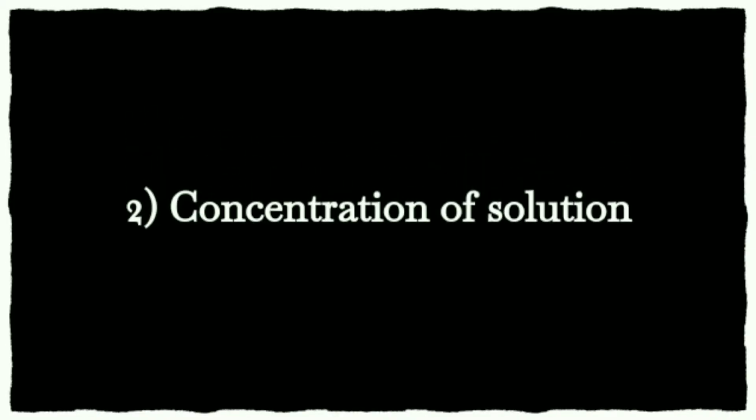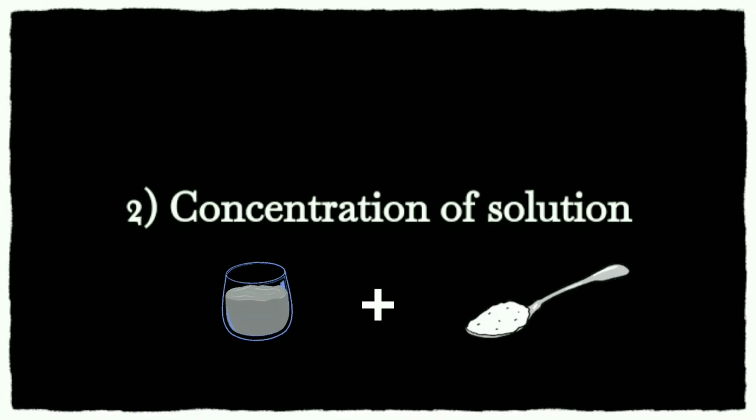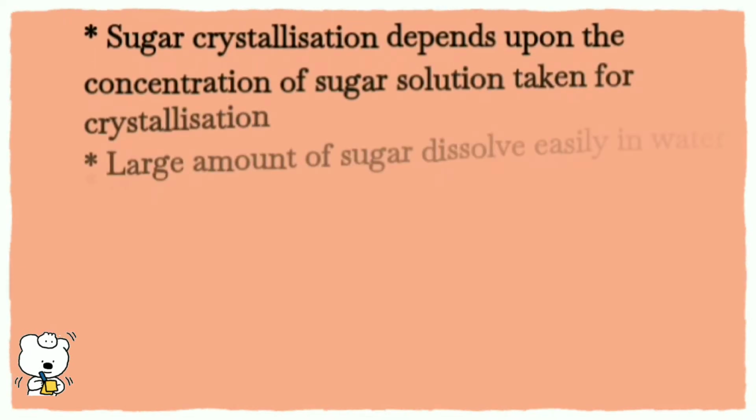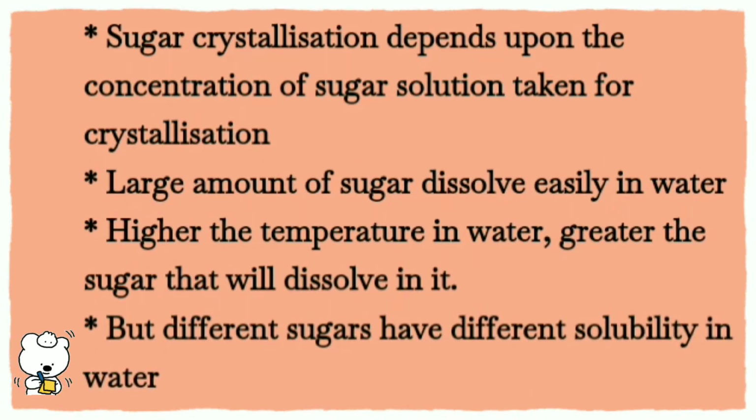Factor number 2, concentration of solution or saturation of the solution. Sugar crystallization depends upon the concentration of the sugar solution that is taken, or the saturation of the solution taken for the crystallization process. A large amount of sugar can dissolve in water, and if the temperature of the water is higher, the sugar dissolved will be more and it occurs at a faster rate.